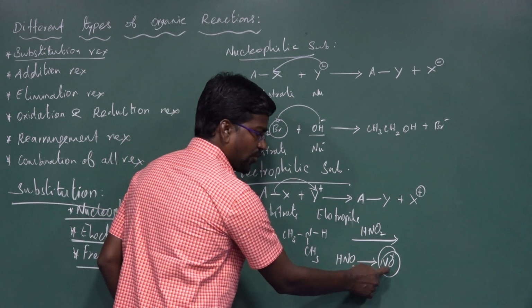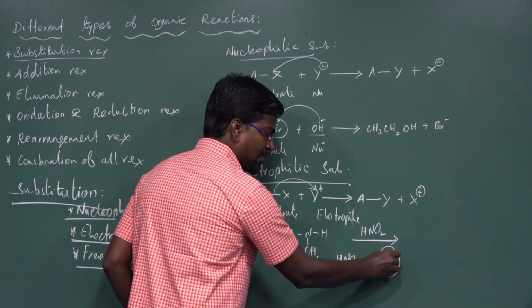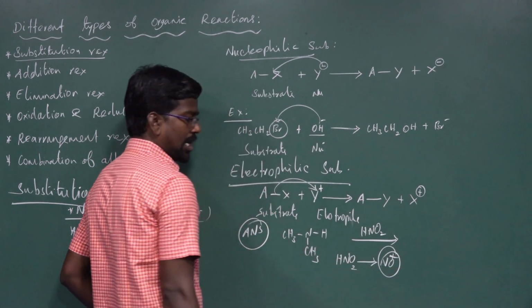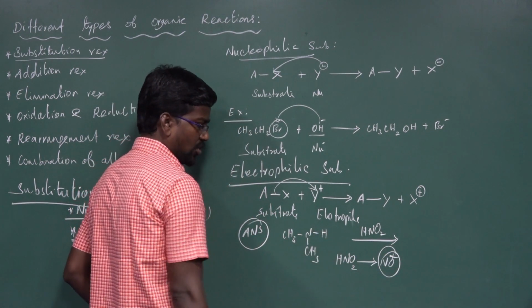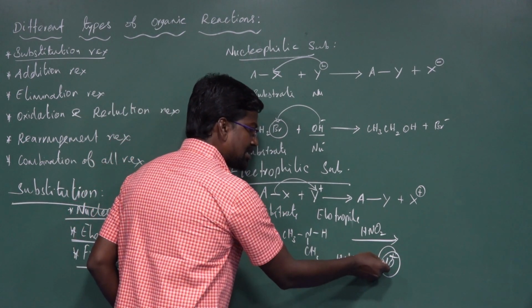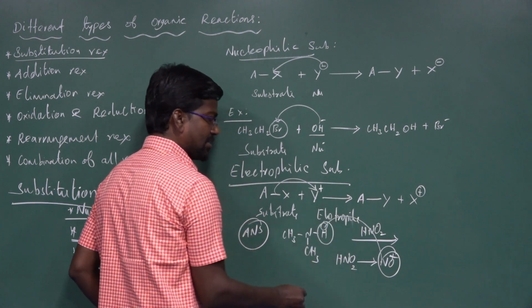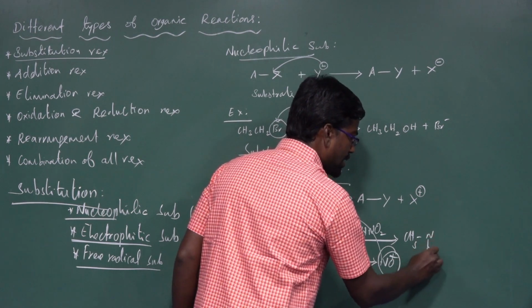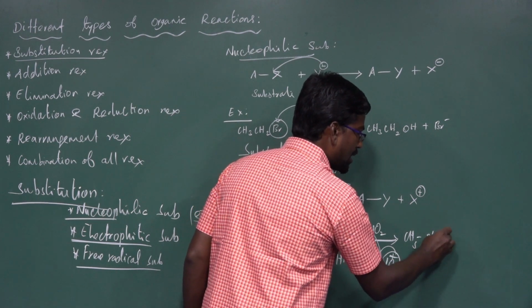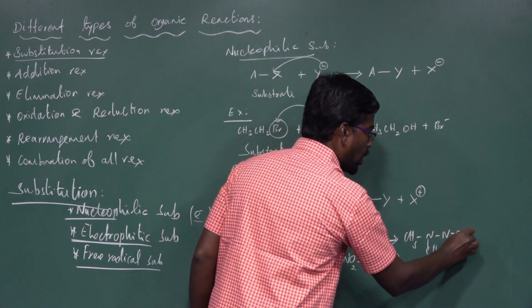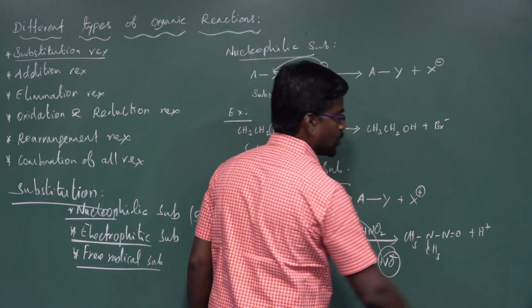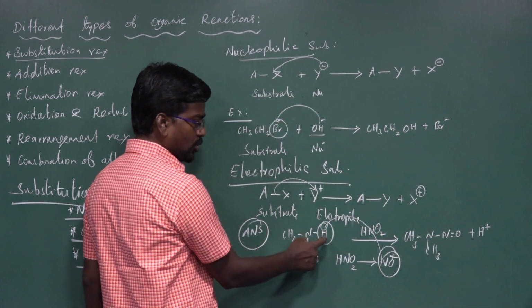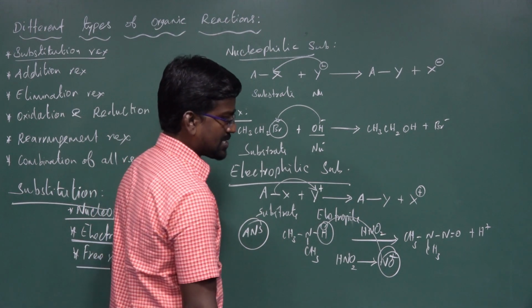NO plus is an electrophile because of the electron deficient positive charge on NO. That electrophile substitutes in the place of hydrogen to form CH3-N(N=O)-CH3, and H plus is removed.